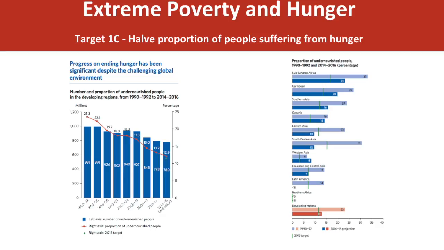The third target was to halve the proportion of people suffering from hunger by 2015. As seen in the data visualization to the left, the proportion of undernourished people in developing regions has decreased by nearly half. However, differences in hunger prevalences continue to exist across regions. The data visualization on the right portrays that the pace of reduction in the Caribbean, Oceania, Southern Asia, and Sub-Saharan regions has been too slow to reach the target. Overall, much progress has been made to decrease the proportion of people living in extreme poverty and hunger. However, in order to achieve the goal of complete eradication, the world faces many obstacles and challenges.